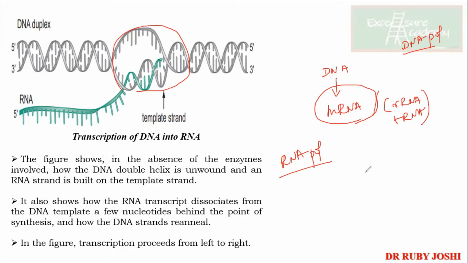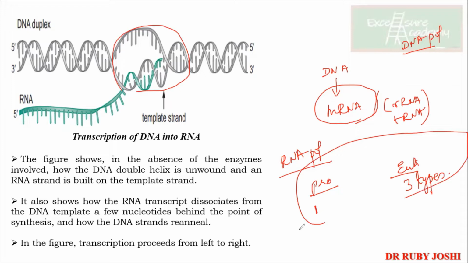Before we proceed, in prokaryotes you have only one type, whereas in eukaryotes there are three types. You will remember this, right? Because in the case of DNA polymerase in prokaryotes, how many were there?